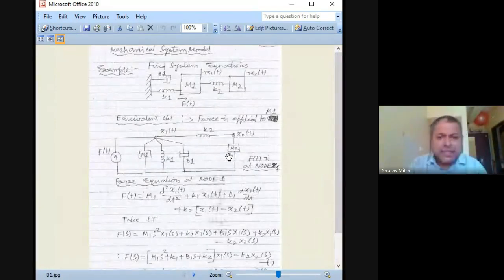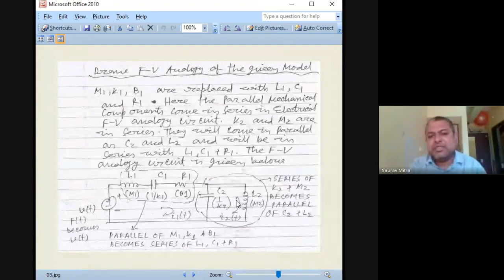So in this case, you are finding that these two are in series, okay, like this K2 and M2. Now what you will find is these two will become in parallel. So this is also in series. So this is the final output side. So there is no change. So M2 becomes L2 or L2 becomes M2, whatever.